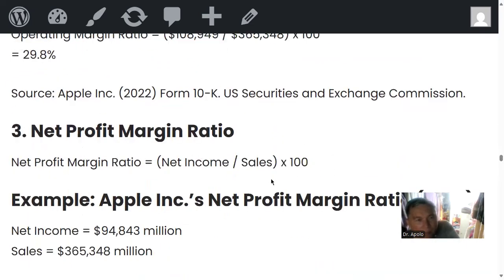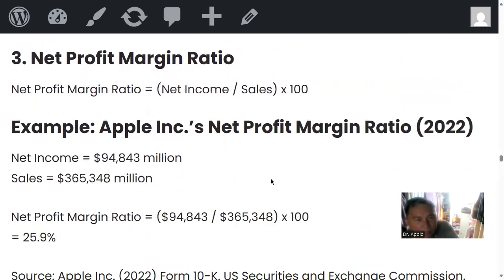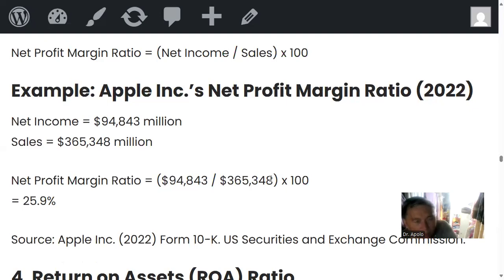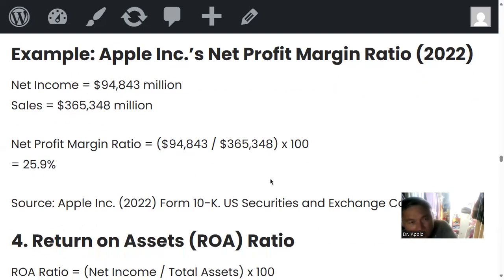No? The net profit ratio is a measure of net income with the sales. Example, net income is 94,943 million divided by 365,000 something. The net profit ratio is 25. So that means it's outstanding, very healthy.